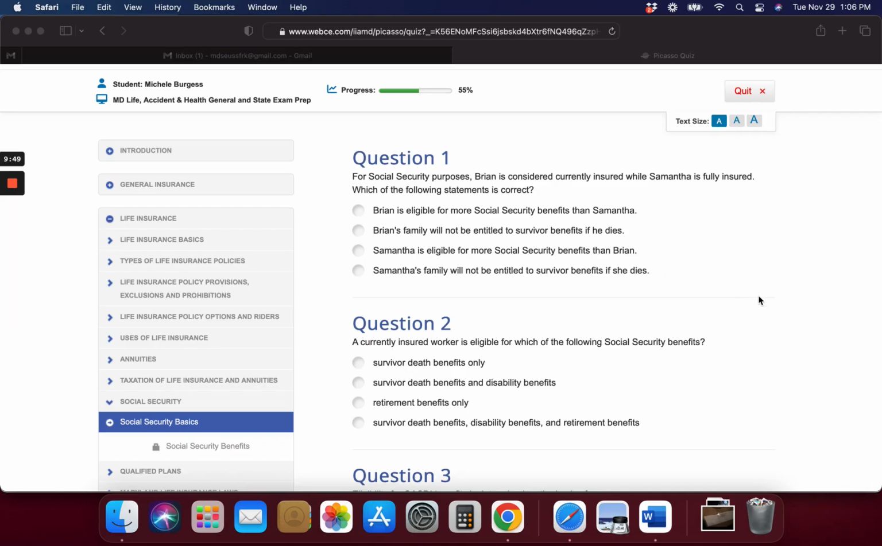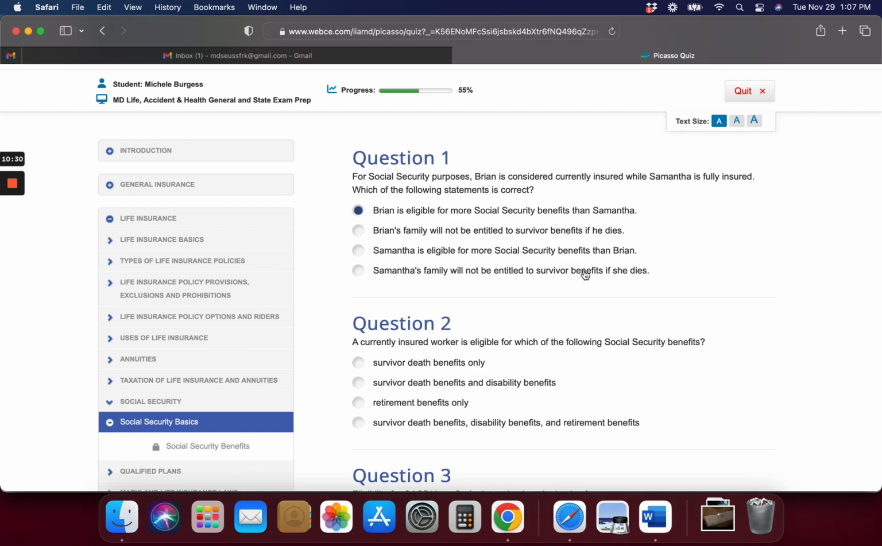Okay, everybody, here come the 4 questions at the end of each lesson. For Social Security purposes, Brian is currently considered insured, while Samantha is fully insured. Brian is more eligible for Social Security benefits than Samantha. Brian's family will not be entitled to survivor benefits if he dies. Samantha is eligible for more Social Security benefits than Brian. How do you know any of this? I have no idea. I'm guessing on this. I have no clue.